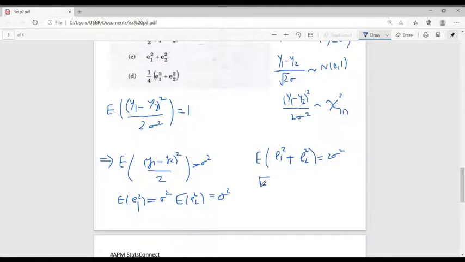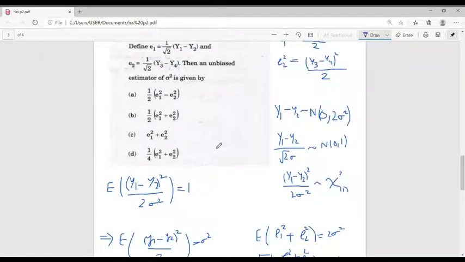The expectation of (E1 square plus E2 square) divided by 2 is equal to sigma square, which means an unbiased estimator of the variance sigma square is given by (E1 square plus E2 square) by 2. Thus, option B is correct.